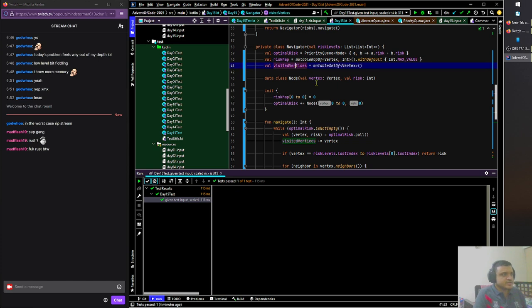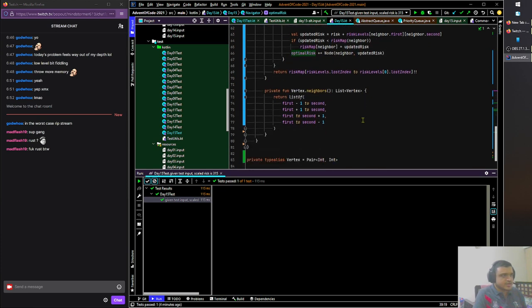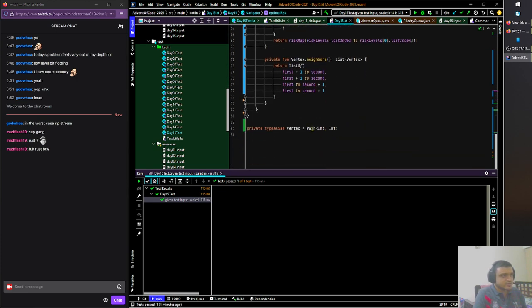Like visited vertices will have a maximum size of 500 cross 500 in this case. We definitely need to keep track of that. Risk map, we need to keep track of that as well. We can't do without either of these. But optimal risk is where I kind of have a thing. I feel like we should be able to get rid of that.